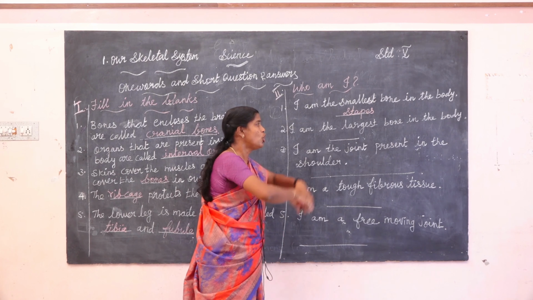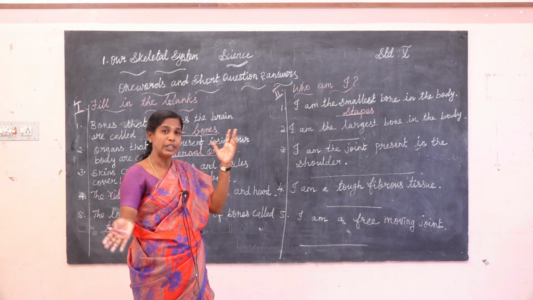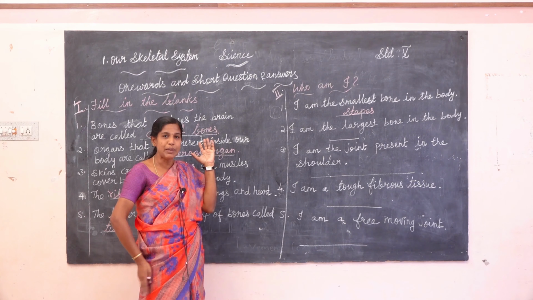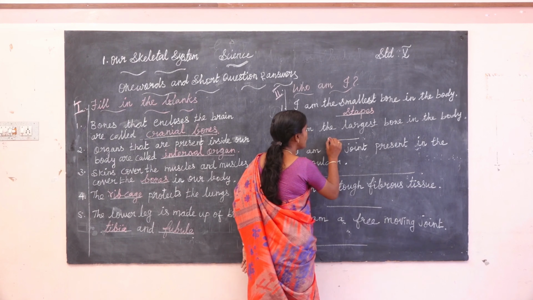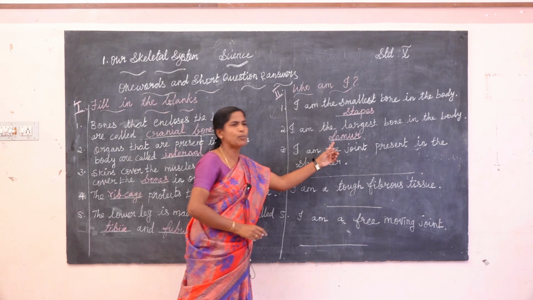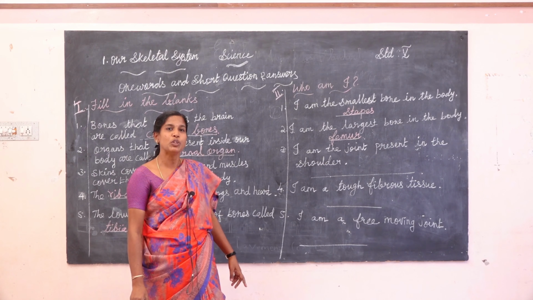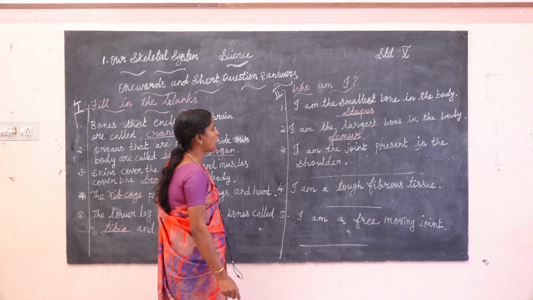I am the largest bone in your body. The largest bone, in your upper limb. The bone name is femur. F-E-M-U-R, femur.